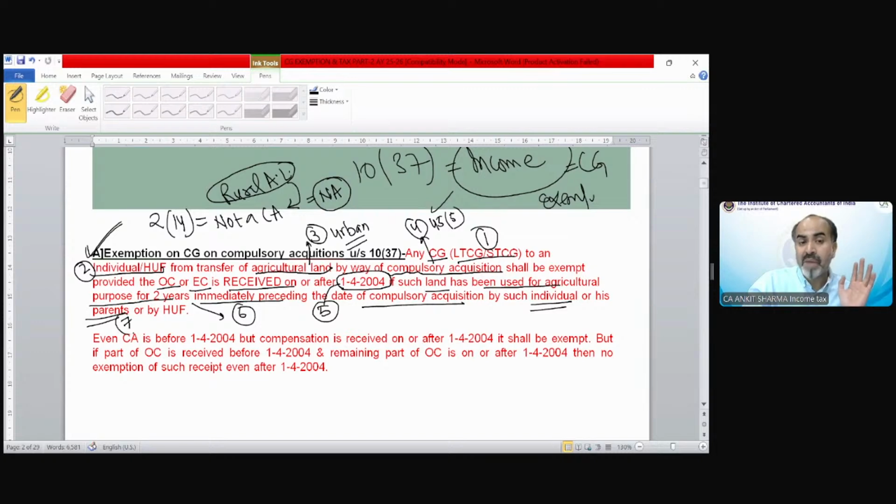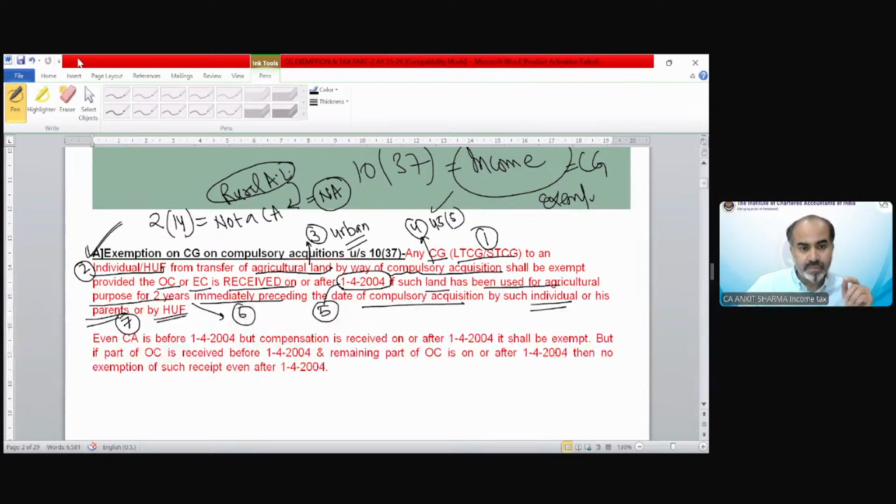So even if parents are using that agricultural land for agricultural activity, even then I can claim the exemption, or by HUF. So in a 4-line point, there are almost 6 or 7 important things you need to remember for claiming this exemption. If any one condition is not satisfied, that exemption cannot be claimed.